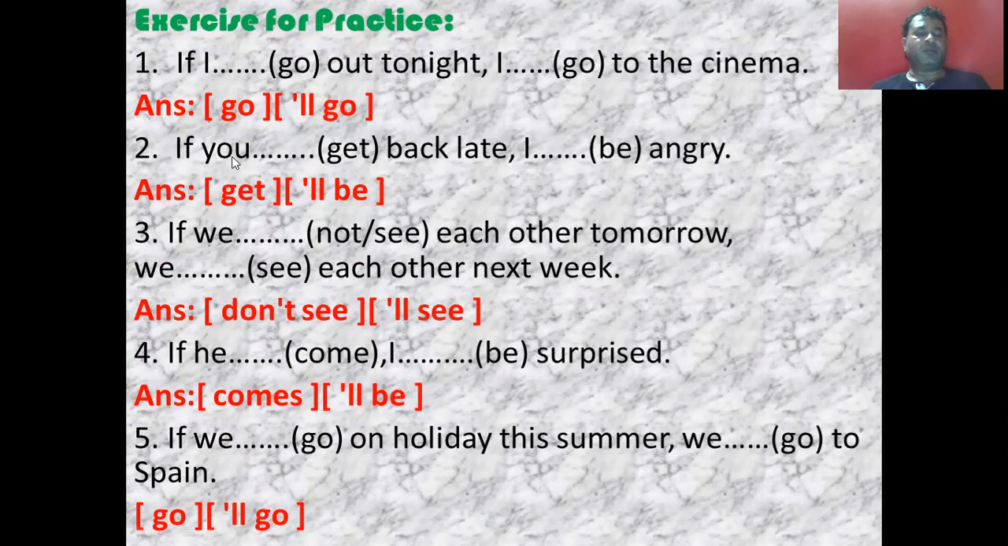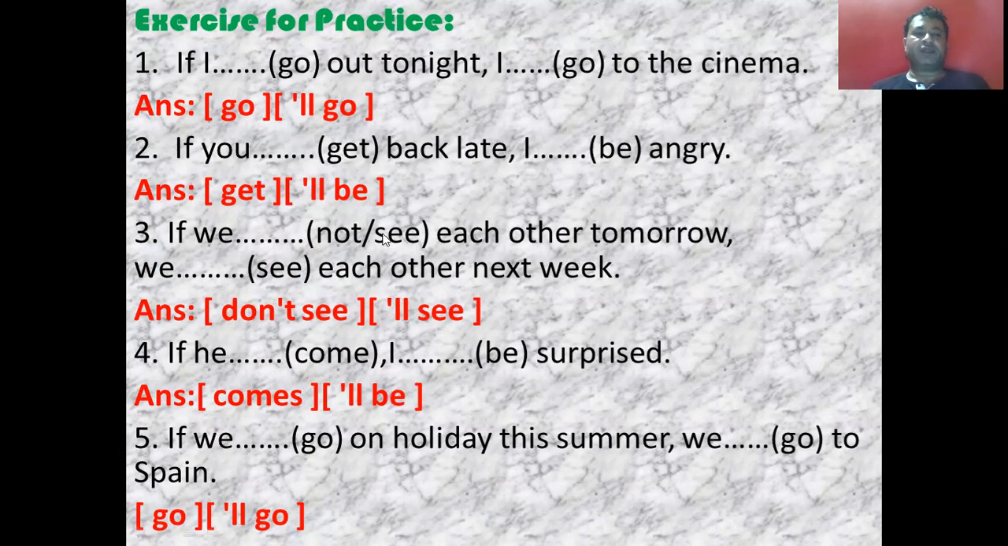In the second example, if you dash back late, I dash be angry. Again, if you use the first form of verb in this if clause, then in the main clause there will be will plus first form. If you get back late, I will be angry.